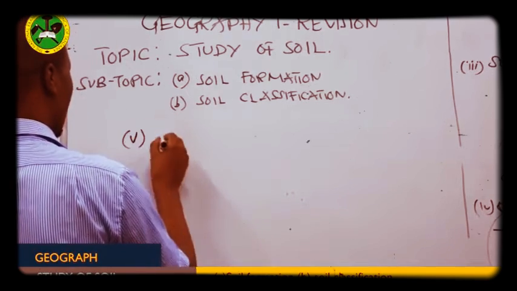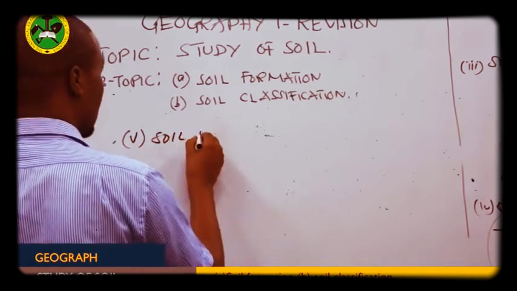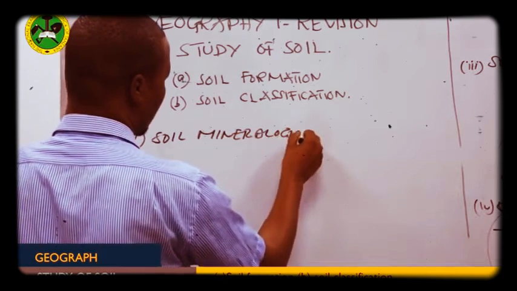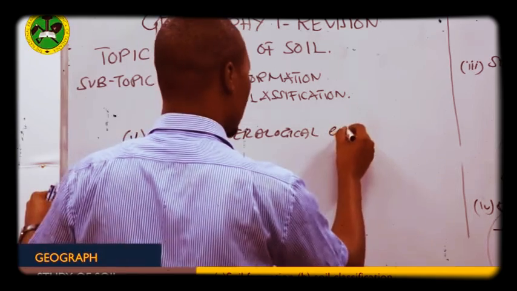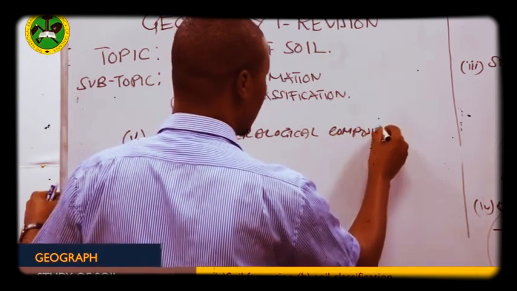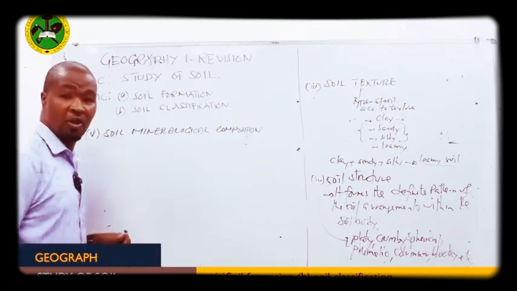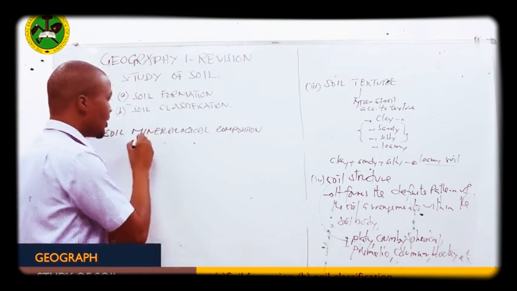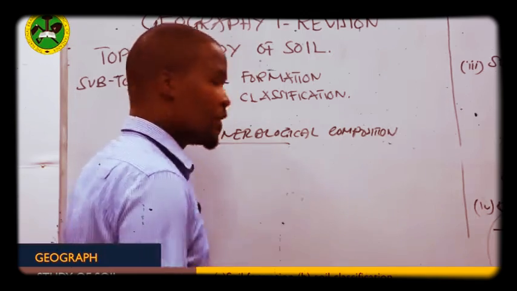Another criteria for classifying soil is soil mineralogical composition. See, for soil to be more productive, it depends on the amount of minerals the soil is composed of.